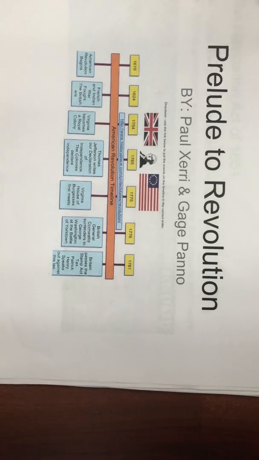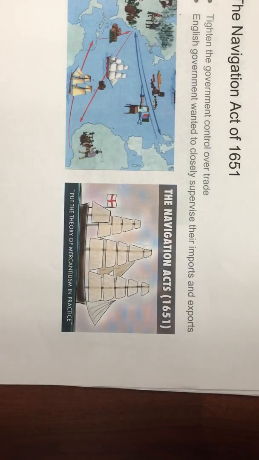Prelude to the Revolution. The Navigation Act of 1651 tightened the government control over trade. The English government wanted to closely supervise their imports and exports, limiting imports to give British manufacturers and merchants an advantage and tighten up the economic oversight of the colony.